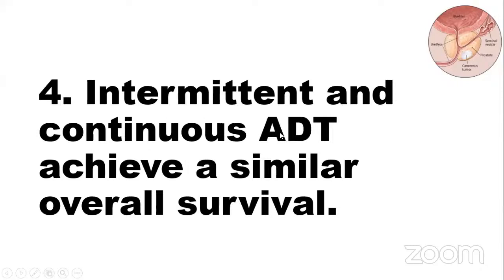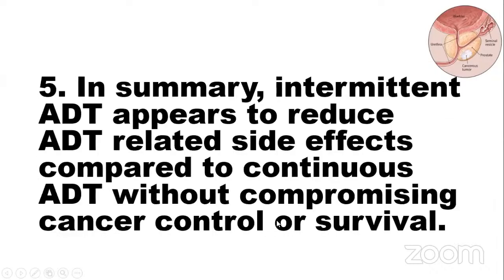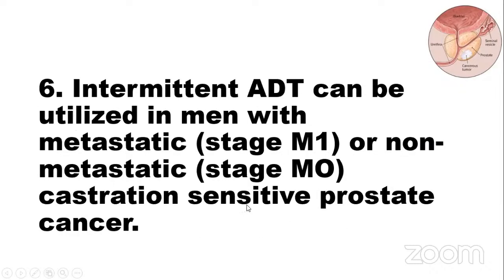Intermittent and continuous ADT achieve a similar overall survival. In some studies, death from prostate cancer is more common on intermittent ADT, whereas death from other causes is more common on continuous ADT. These differences offset each other, so overall survival is equivalent. In summary, intermittent ADT appears to reduce ADT-related side effects compared to continuous ADT without compromising cancer control or survival.